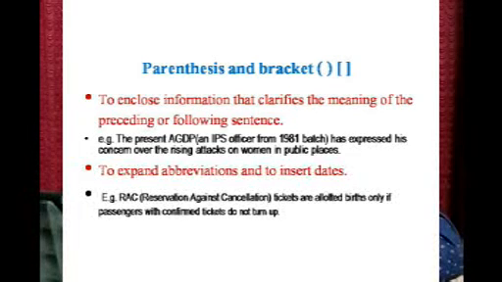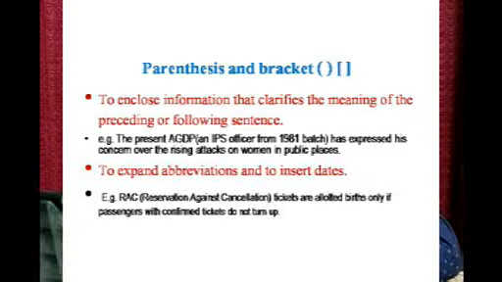Next we have parentheses and brackets. First function is to enclose information that clarifies the meaning of the preceding or following sentence. So you have a sentence to explain something, and that explanation or clarification that you give will be in a bracket.